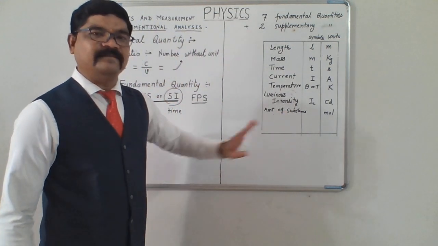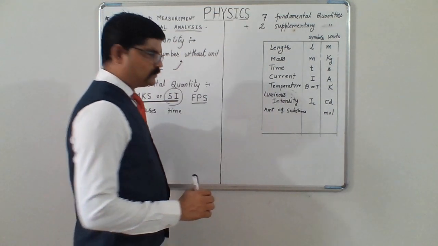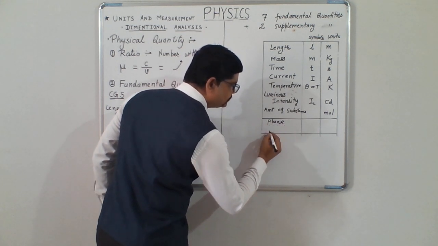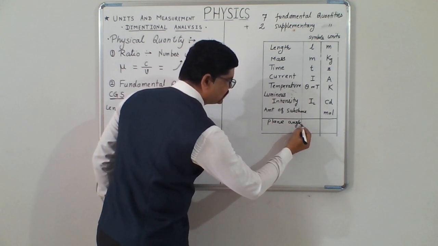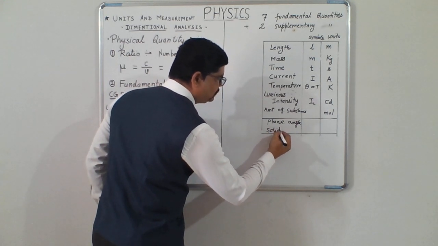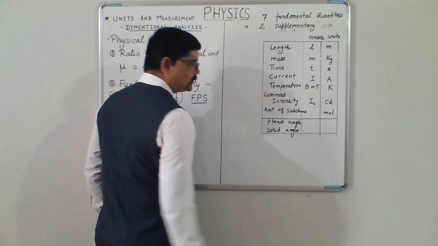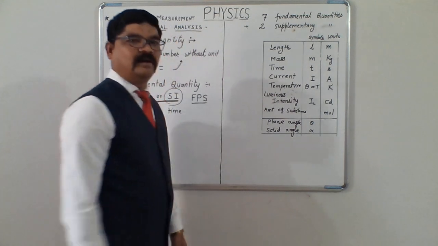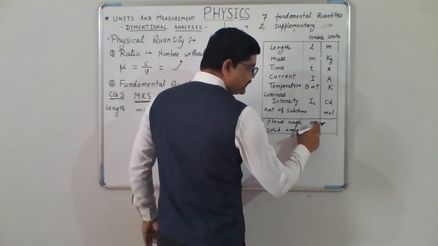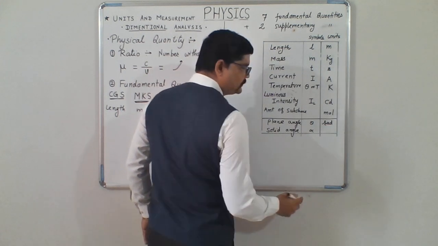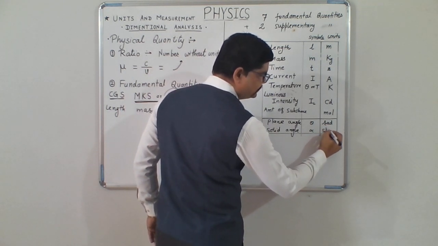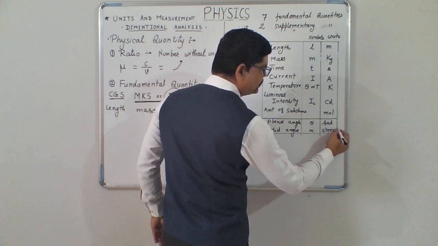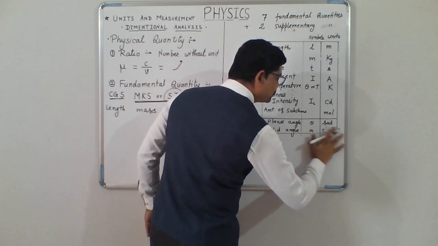In addition to these 7 fundamental quantities, we have 2 supplementary quantities also. One is called plane angle and the other one is called solid angle. Both are generally expressed in terms of theta, and you can take alpha for solid angle. For this, the unit is radian, and for solid angle it is steradian. Let me write it clearly, steradian.